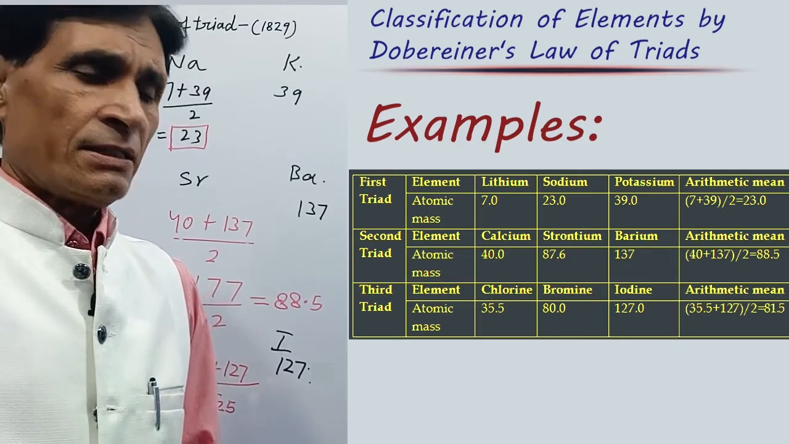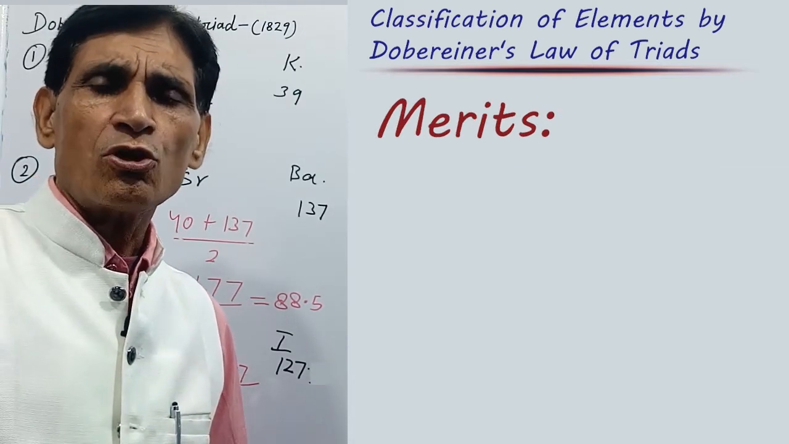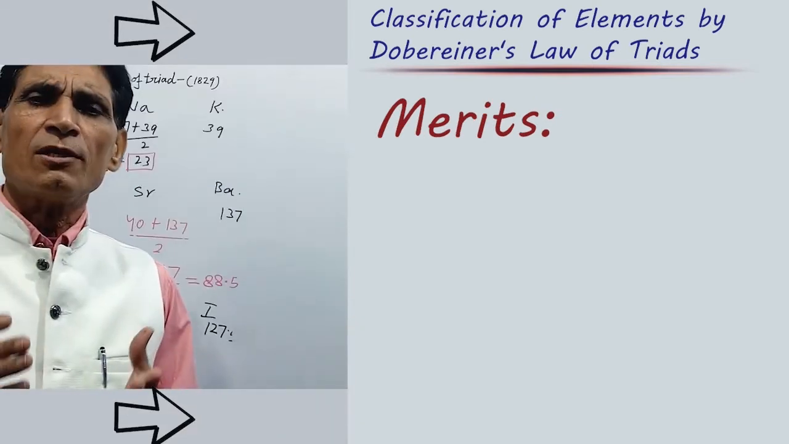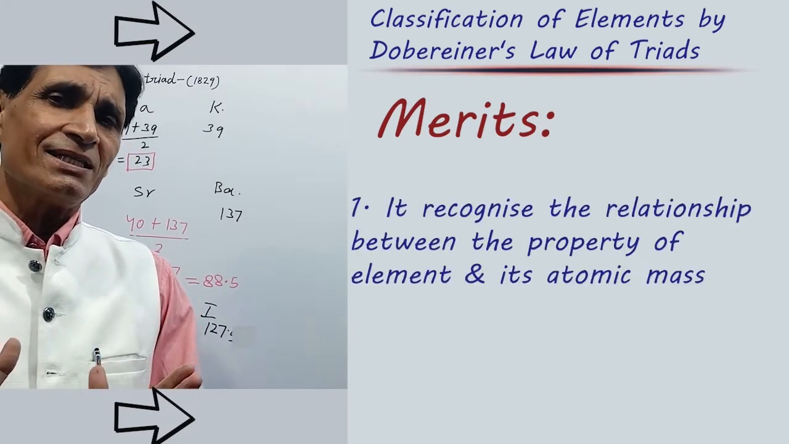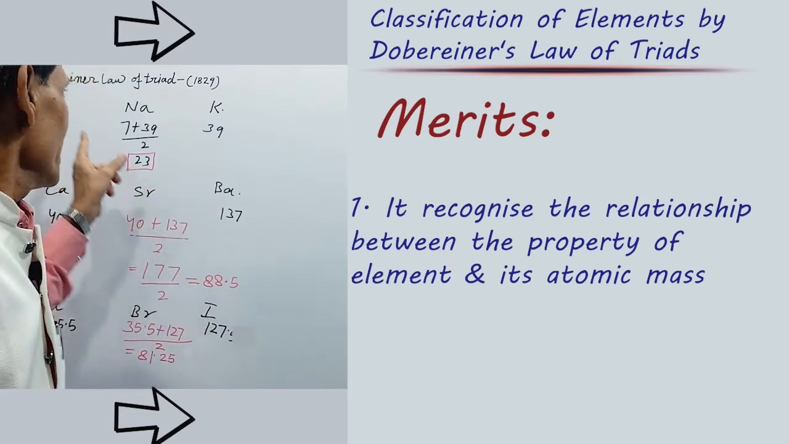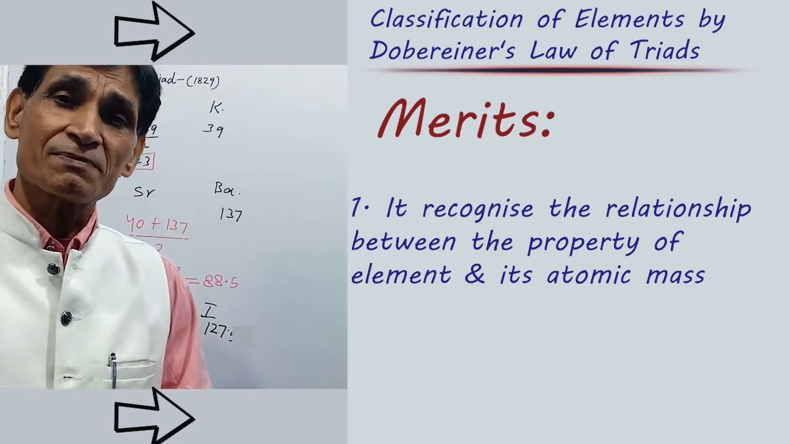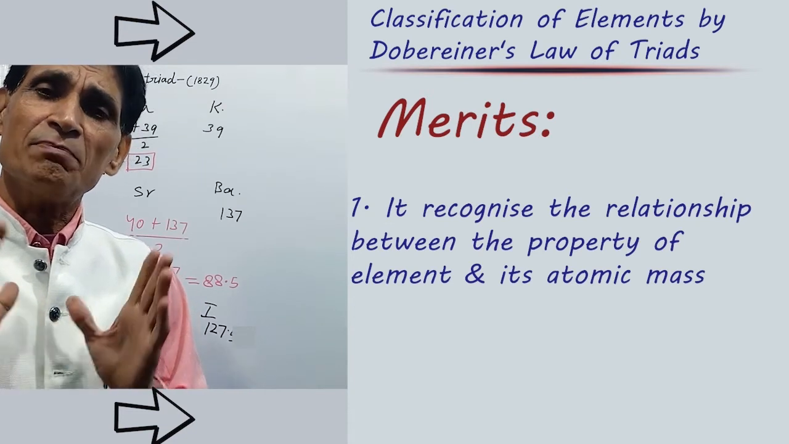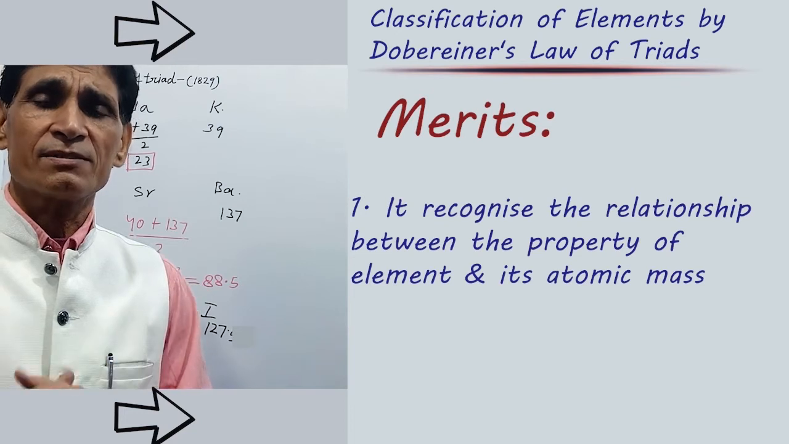Now the next point is merit. Merit of this law: Dobereiner's law of triads is very important. It recognizes the relationship between the property of elements and their atomic masses. This is the merit, and the most important point.